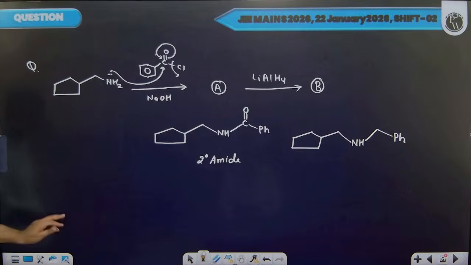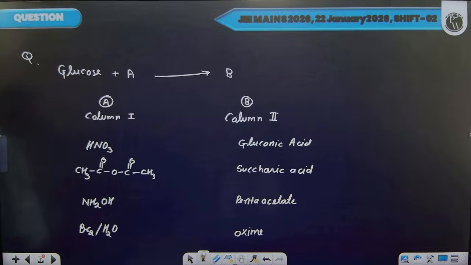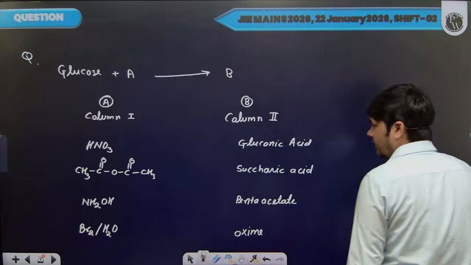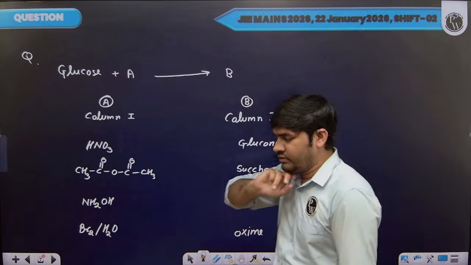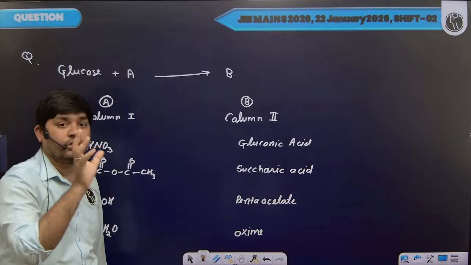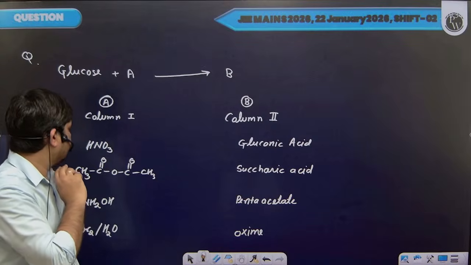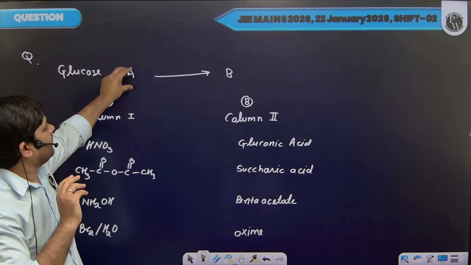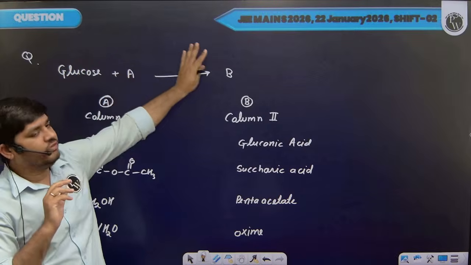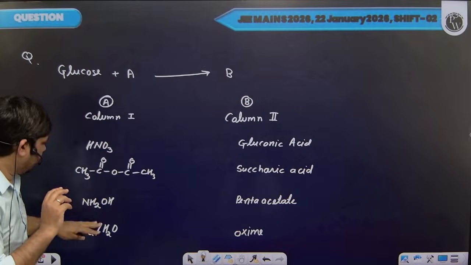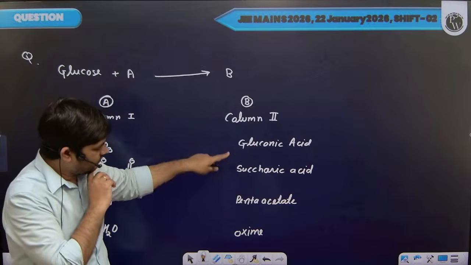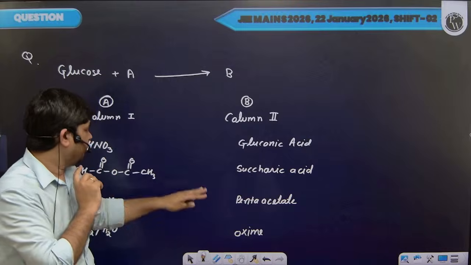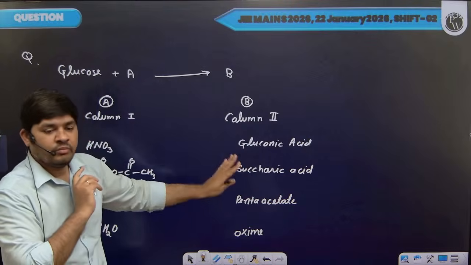Now let's move to the next question. This question is from biomolecules, and in this question basically we perform certain reactions of glucose to determine its structure. Now, we have glucose, we are treating glucose with some reagent A and we are getting product B. So in column 1 we have the reagents, and in column B we have the products. So we need to match reagents with product of reaction.